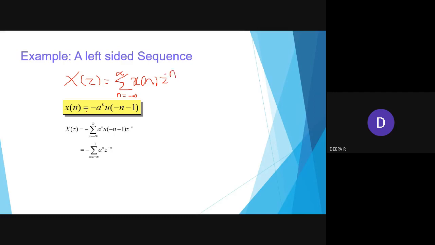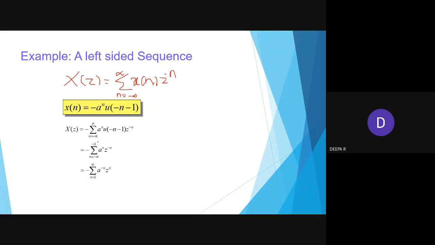So here the x of n is minus, so they have written previously, minus summation n equal to minus infinity to infinity a power n u of minus n minus 1 z power minus n, right? The next thing, I am going to remove this u factor. So what I will do is n equal to minus infinity to minus 1, they will be preferring a power n z power minus n. Previously we have a minus sign.